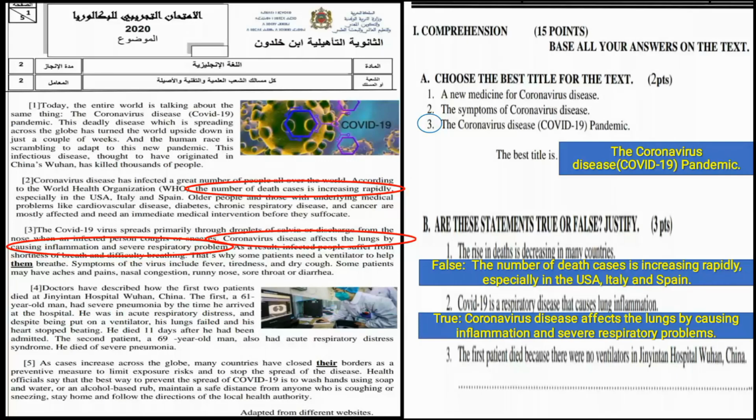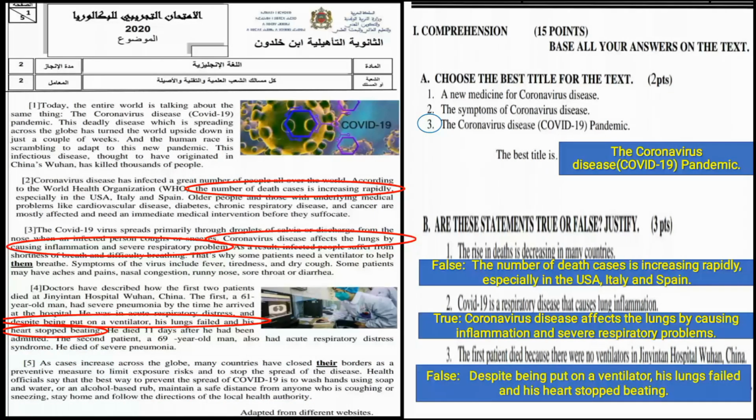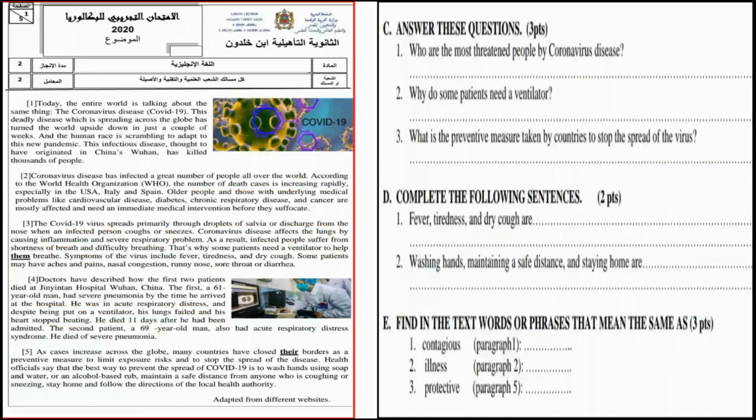Number 3, the first patient, when I say patient, it means sick person. So the first patient died because there were no ventilators in Jonathan Hospital, Wuhan, China. Let's go to paragraph number 4. We have, despite being put on a ventilator, it means that that person at that moment, he was put on a ventilator. But what's the problem? His lungs failed and his heart stopped beating. So number 3 is false. Let's move on to activity C.